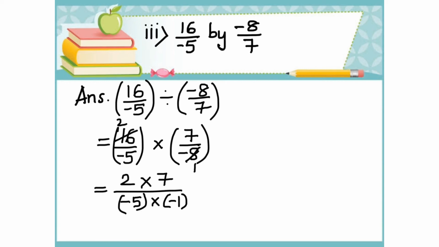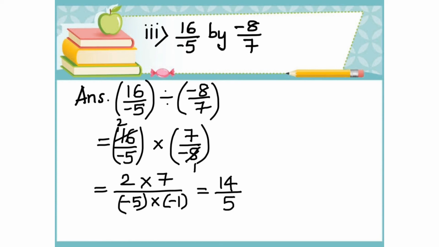This is equal to 2 times 7 is 14 by minus 5 times minus 1 is plus 5.